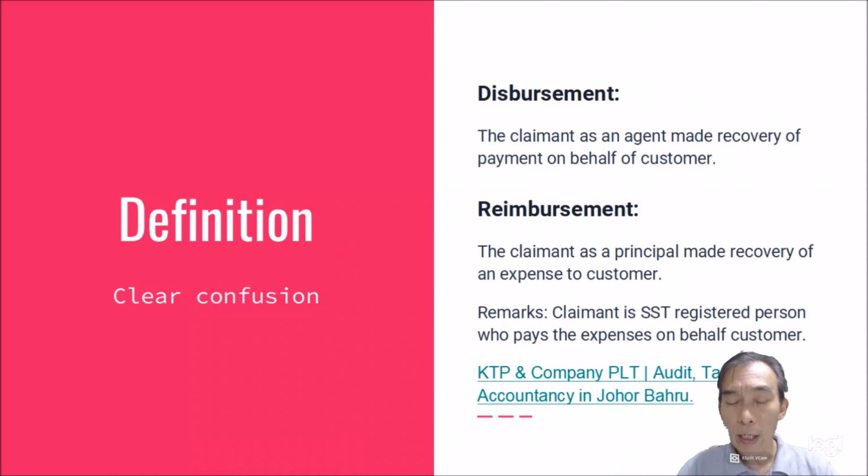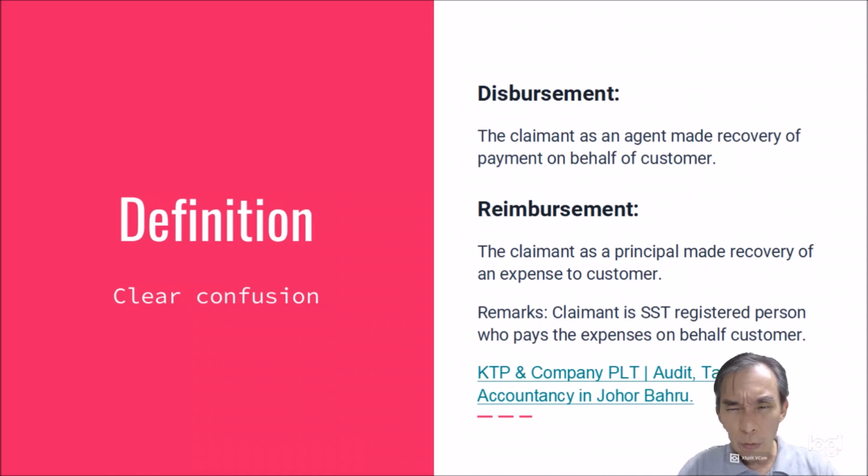So in this case, you are the estate agent and you help the owner of the place sort out the leaking problem of the unit or house, and you are paying the plumber on behalf of the owner. So how do you claim back from the owner? You have to distinguish what is a disbursement and what is a reimbursement.